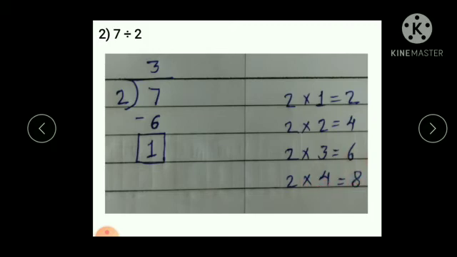Here 8 is bigger than 7 and 6 is smaller than 7. So, 2 threes are 6. So, 7 minus 6, 1. Here 7 is dividend, 2 is divisor, 3 is quotient and 1 is remainder. Children, when you divide the numbers, you have to draw symbol like this, line and bracket. Write down dividend under the line and write down divisor in the bracket.